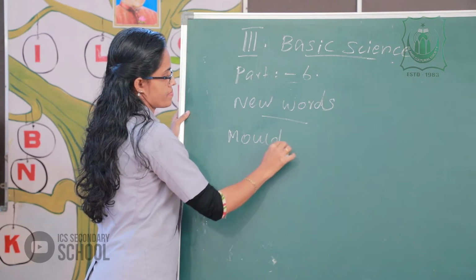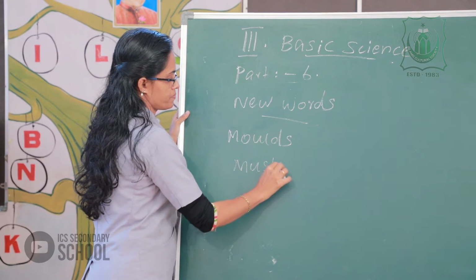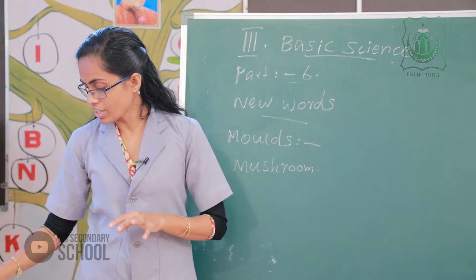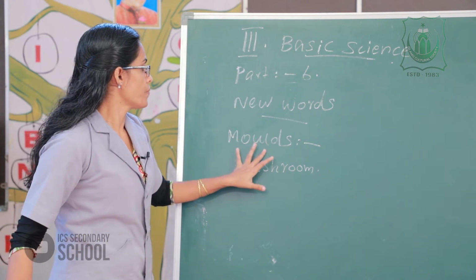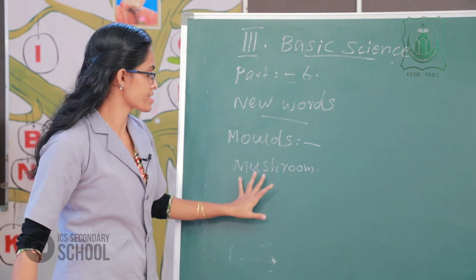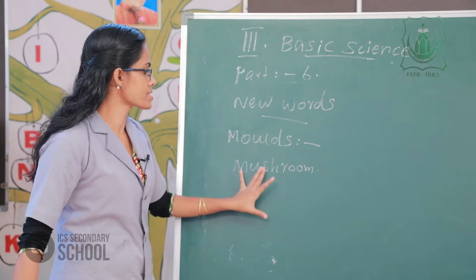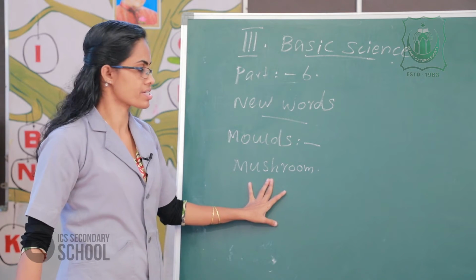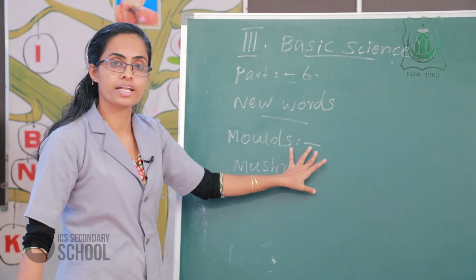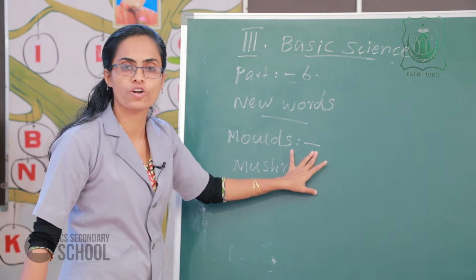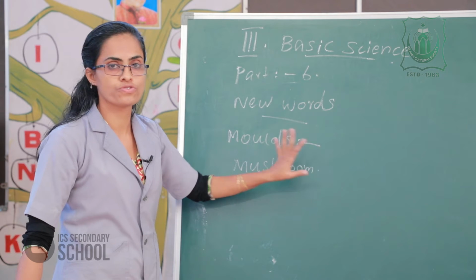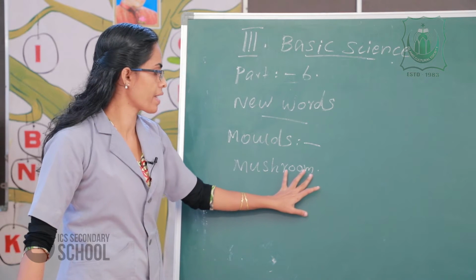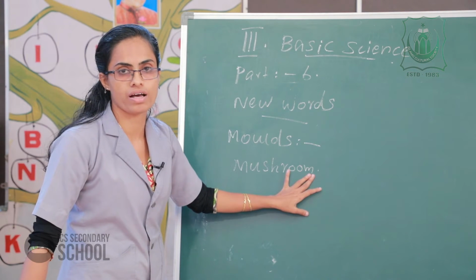Molds and mushroom. Please listen here in your textbook. New words are there, molds and mushroom. Molds are non-green plants. They cannot make their own food. And mushroom is a small non-green plant. It looks like a tiny umbrella.